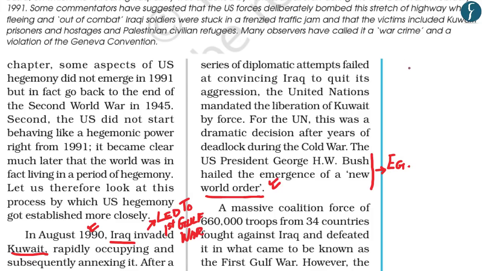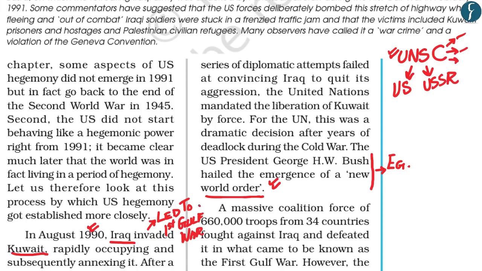Now what used to happen earlier is that if any war broke out in any part of the world, it would go to the United Nations Security Council. However, because of the rivalry between the United States and the Soviet Union, the United Nations Security Council was not able to take any form of decision with regards to the ongoing global wars. And this happened during the Vietnam War, during the Bangladesh War, and various other conflicts within the African continent.